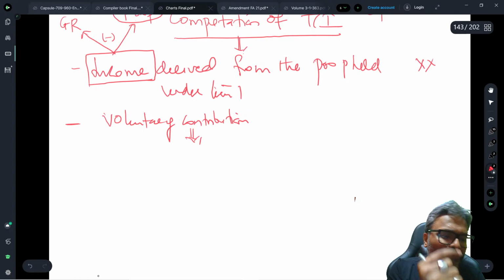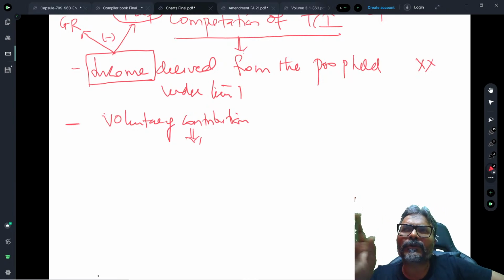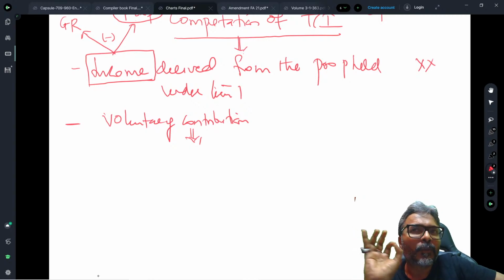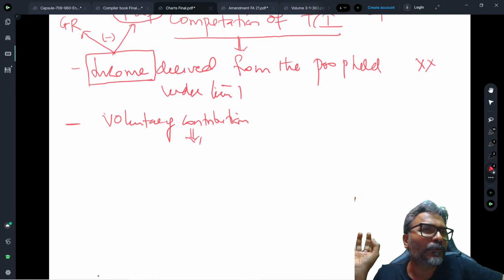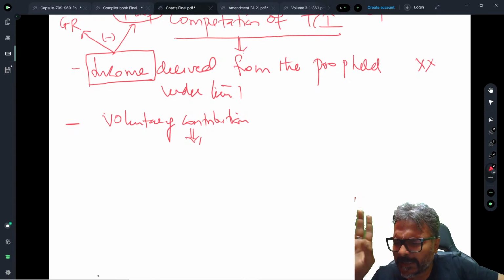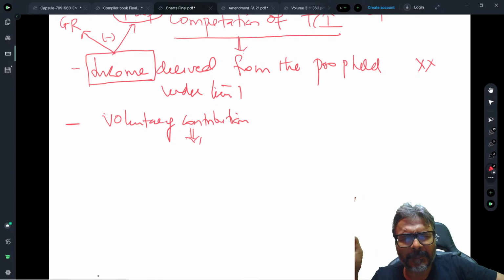Now my next question: if the question is only talking about it, how do we read the question then? If the question says that voluntary contribution for Corpus is 5 lakhs, they have not said anything about whether it has been donated or not. What approach would be taken in the examination? Please tell me, which approach are you going to follow? Will we assume that it has been deposited in the mode specified under section 11.5, or will we assume that it is not deposited in the mode specified under 11.5? What would be our approach?